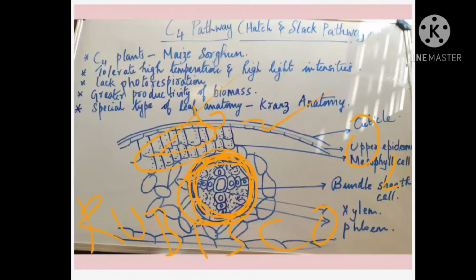In bundle sheath cells there is chloroplast, but this chloroplast is agranal, so oxygen will not be released, because the light reaction is not taking place. So oxygen is not there, which means carbon dioxide fixation will take place, where in the bundle sheath cells Rubisco will act as carboxylase and help in the C3 cycle. C3 cycle means the dark reaction.